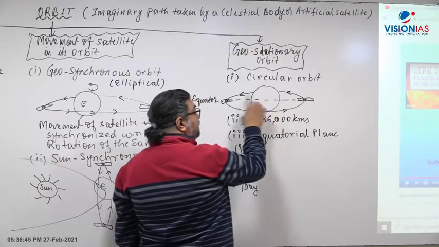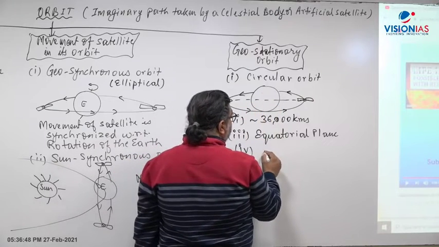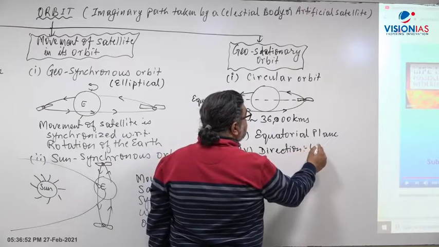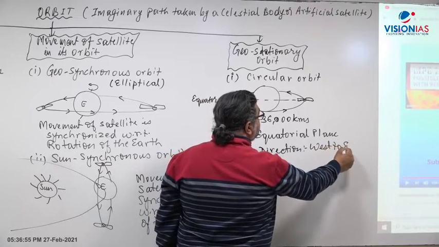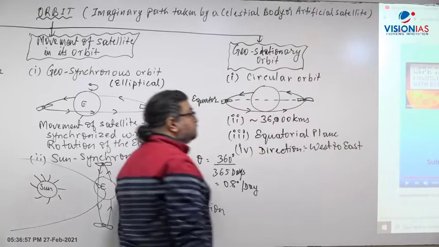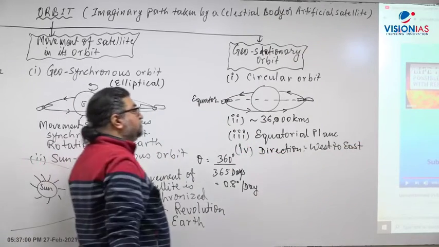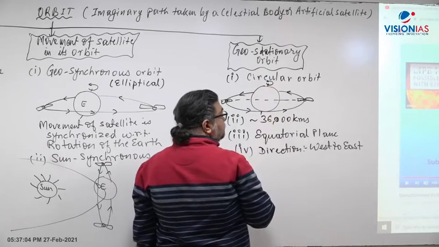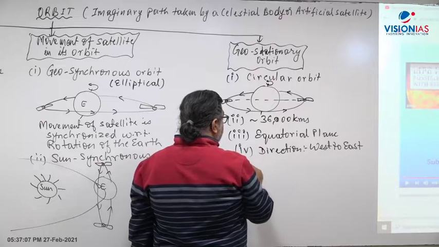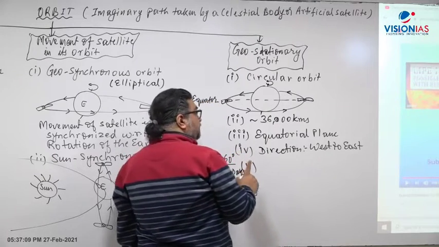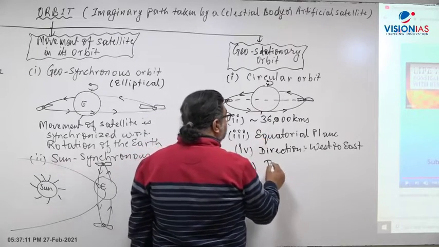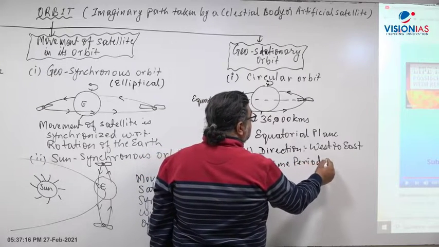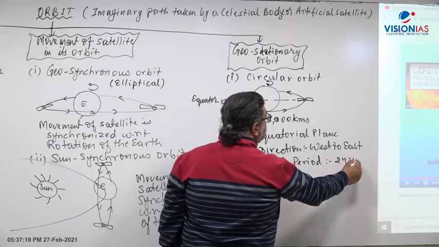What is the fourth aspect? The synchronization of the direction. The satellite moves in the west to east direction, the same as Earth's rotation. Earth also rotates from west to east. What is the fifth aspect of the geostationary orbit? The time period. The satellite takes 24 hours to complete one revolution around the Earth.